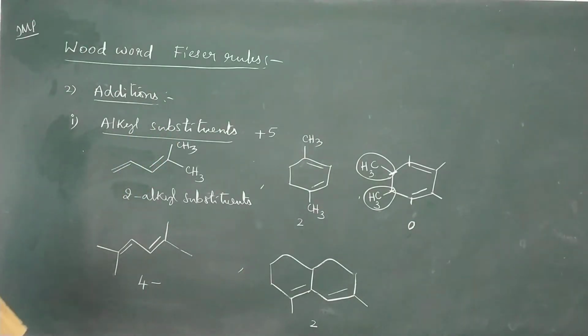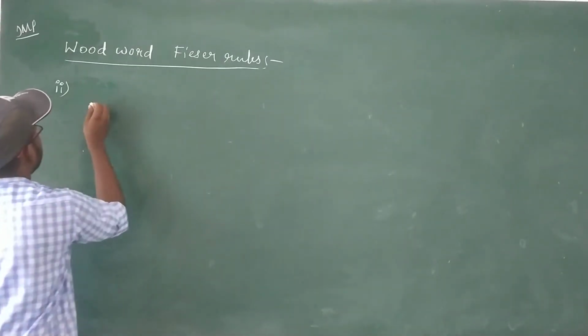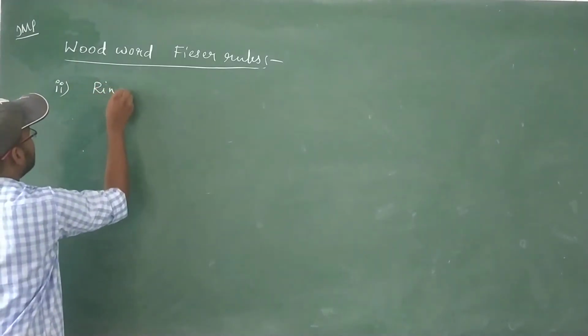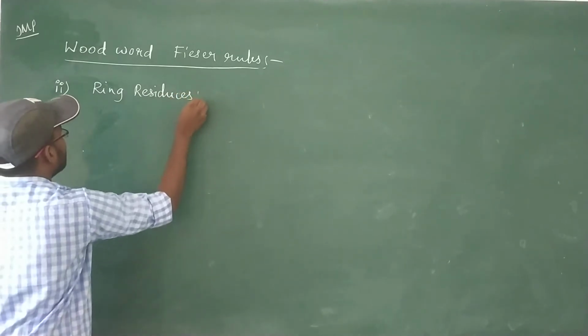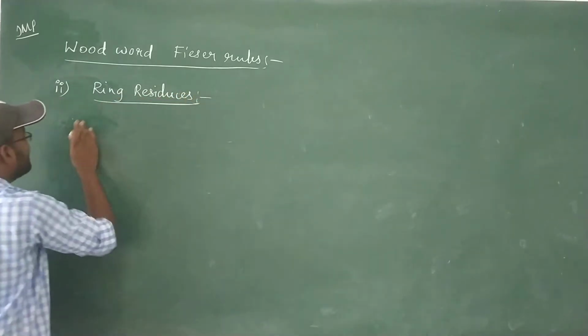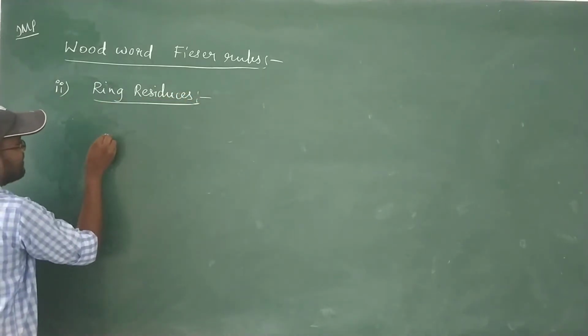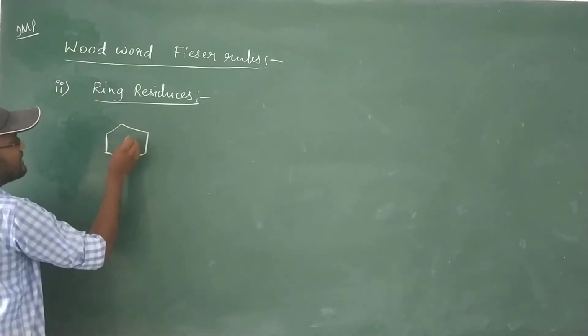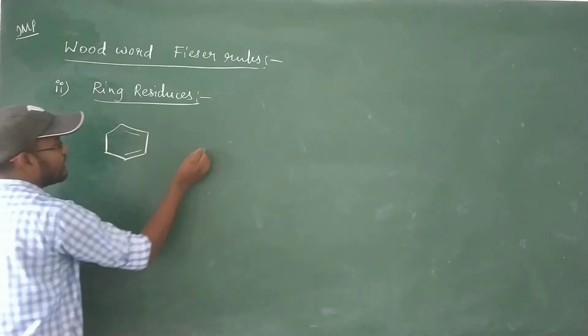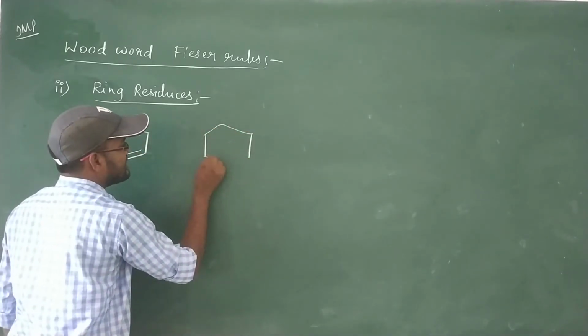And next, let's see ring residues. In ring dienes, we already know cyclic dienes are 2 types.